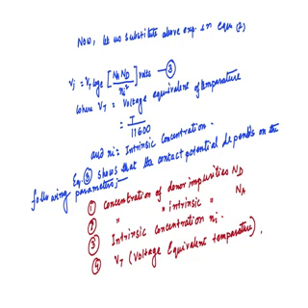Number 3 is the intrinsic concentration Ni, and the voltage equivalent temperature. Contact potential depends on all these factors.